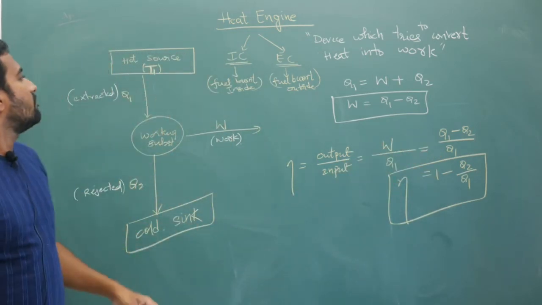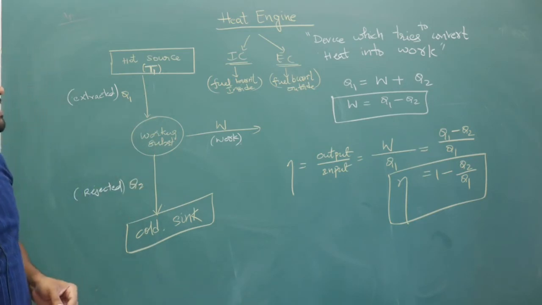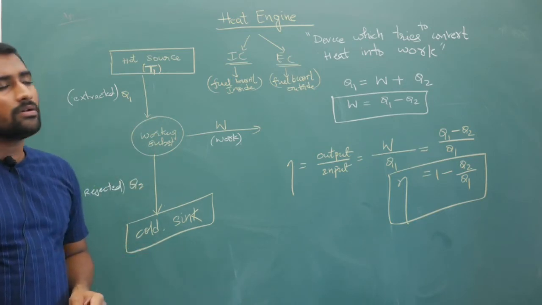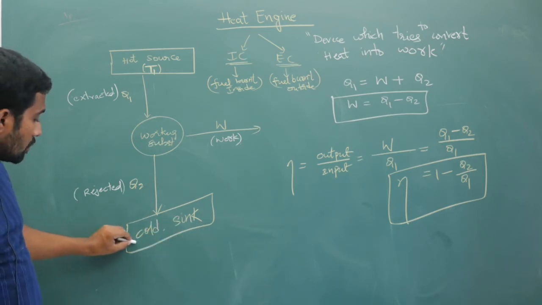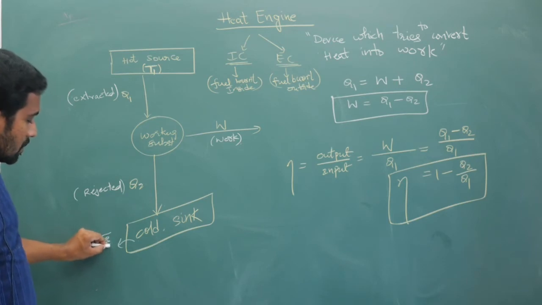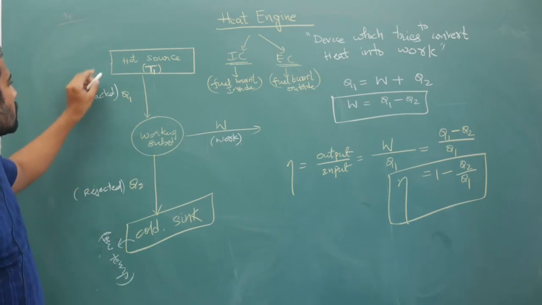Now this hot source will have a very high heat capacity, and the cold sink also will have a very high capacity, but it is at low temperature. Remember, the source is at high temperature, the sink is at low temperature.